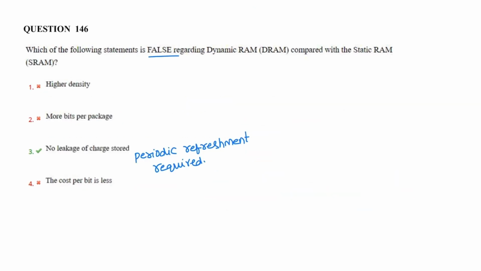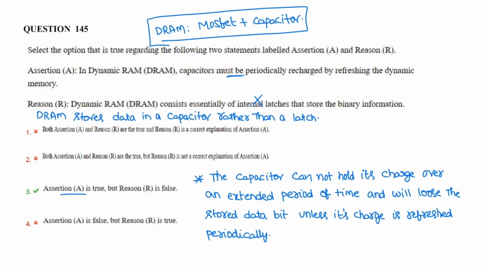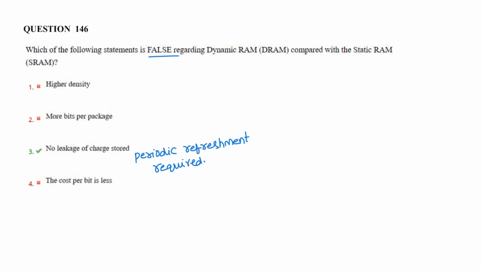Next question. Which of the following statements is false regarding the DRAM? DRAM means periodic refreshment is required. As seen in the previous question, the capacitor cannot hold its charge over an extended period of time and it will lose the stored data bit unless its charge is refreshed periodically. So periodic refreshment is required, no leakage of charge stored.